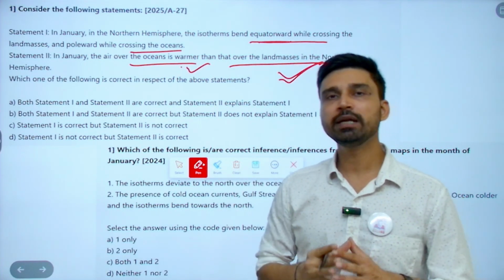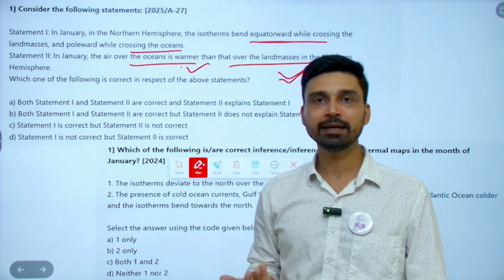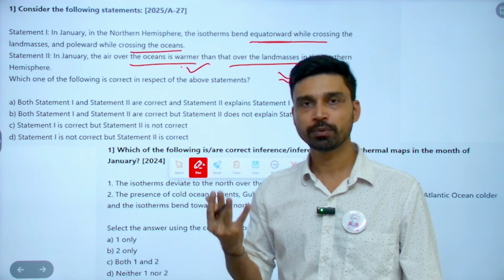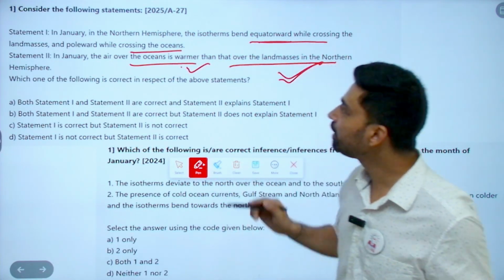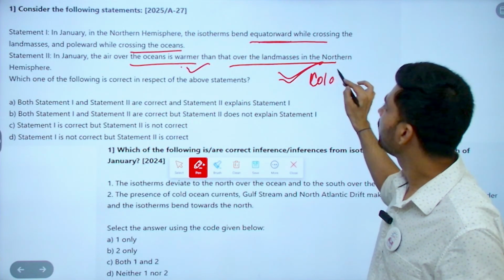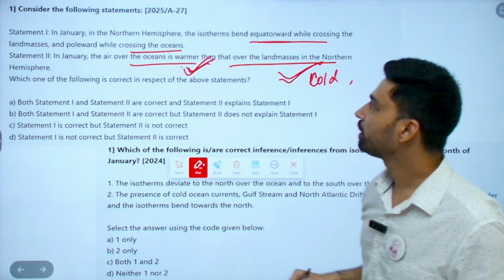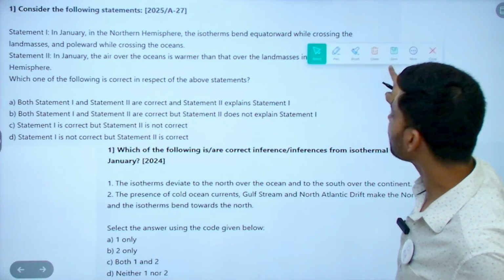When the same amount of heat is incident on land and water, water heats at a slower rate and land heats at a faster rate, so land becomes warm. In the winter, when cooling occurs, land again cools at a faster rate. So during winter, because January is winter, the land mass is colder and water is relatively warmer. That's why we can say the second statement is also correct.